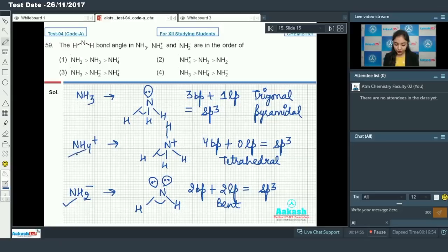And in the case of NH4 plus, no lone pair is present, so the bond angle will be highest in case of NH4 plus. So the highest bond angle will be of NH4 plus, followed by NH3, as there is only one lone pair, and the least will be for NH2 negative as it has 2 lone pairs, so there will be more repulsion. So the correct order will be option number 2.